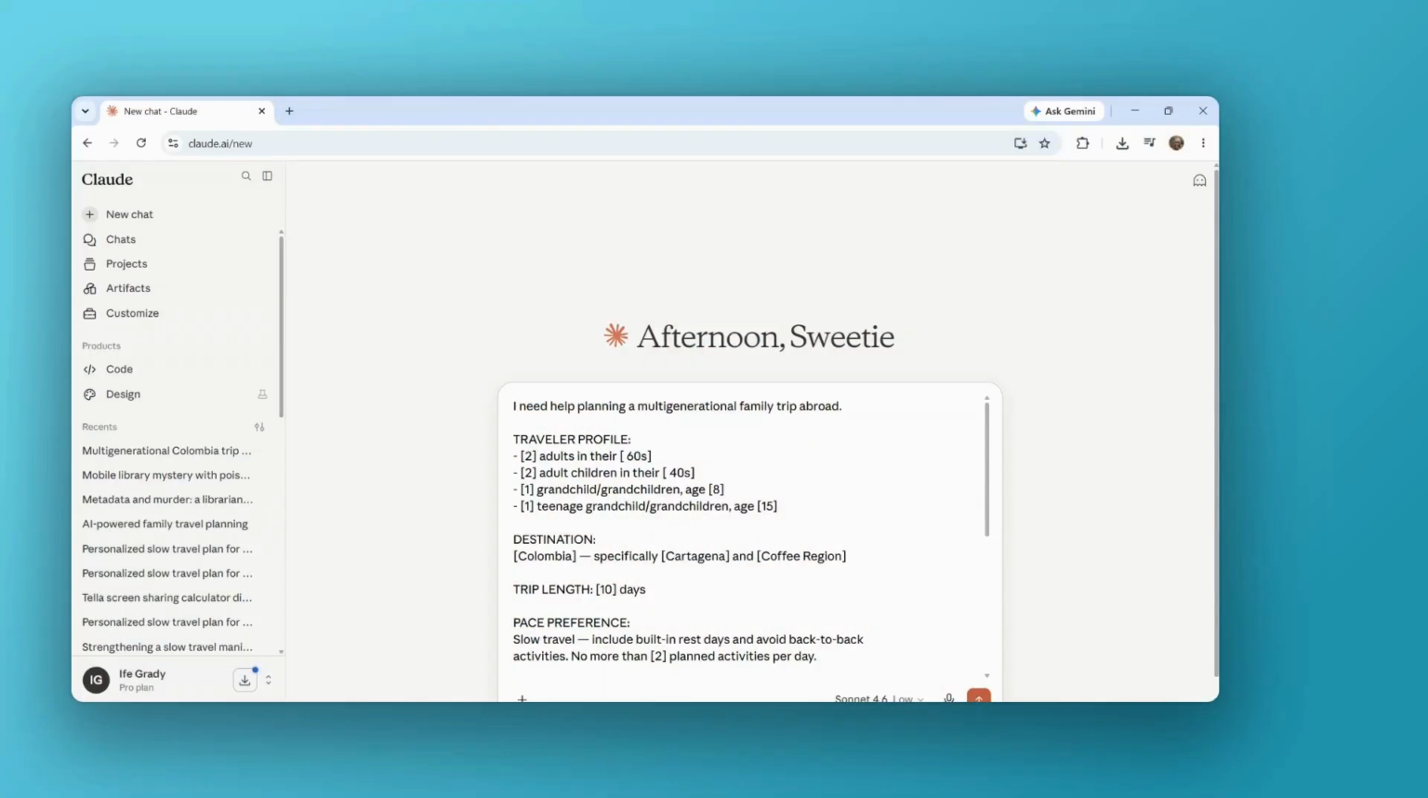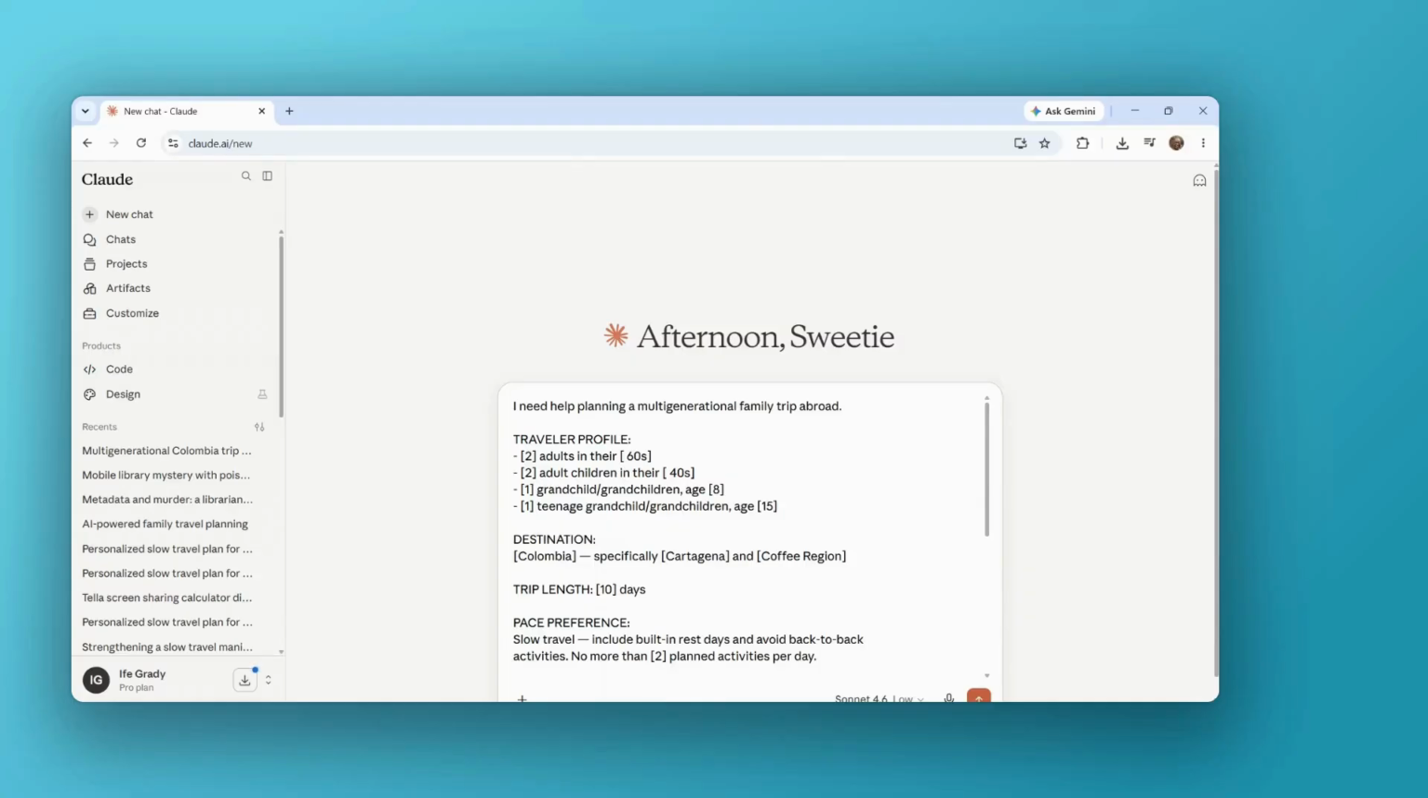Okay, so here's where the magic happens, and it starts before you even hit send. Most people open Claude or ChatGPT and type something like plan a family trip to Colombia, and they would give you something back, but it won't be nearly as useful as what we're about to get. The difference is how much context you give it up front. So I'm building this prompt piece by piece, and I want you to see exactly why each element is there.